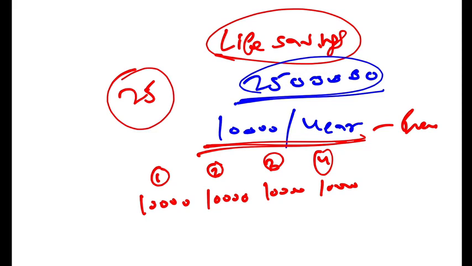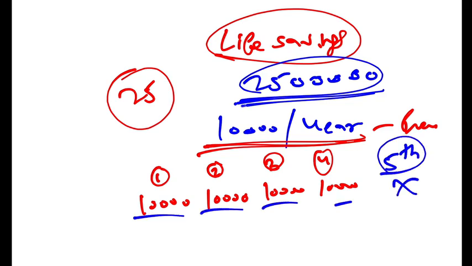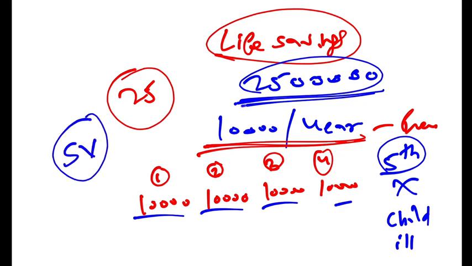Okay, and 25 lakh is the sum assured. Now, 10,000, 10,000, 10,000, 10,000. When the fifth year starts, you don't have any money left. In fact, your child has become ill, so you need money. So what you can do is calculate your surrender value. How to calculate surrender value?